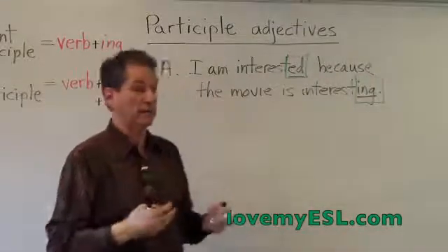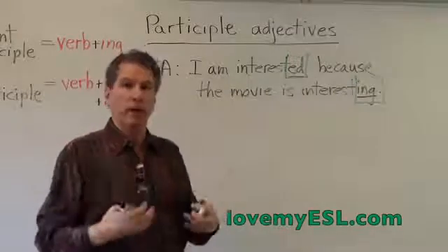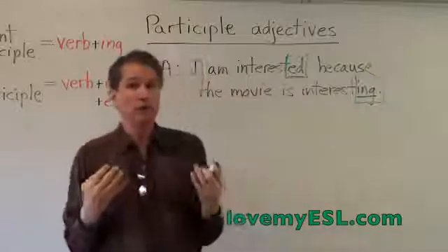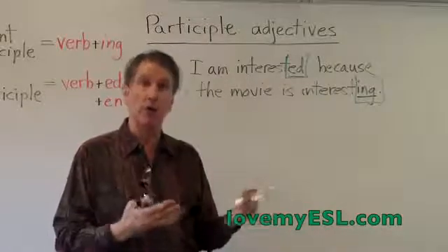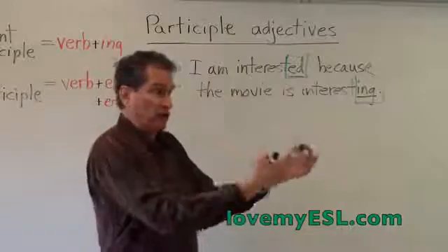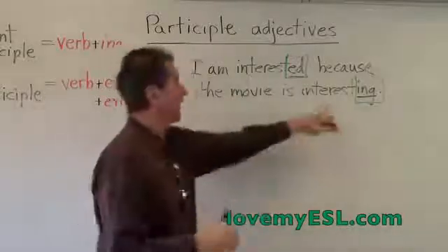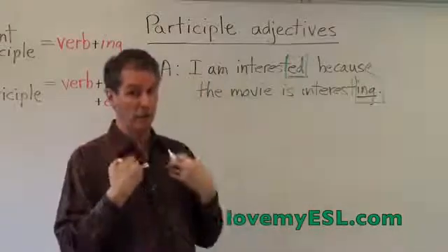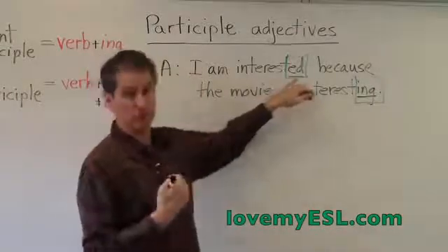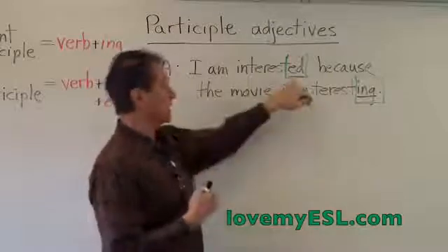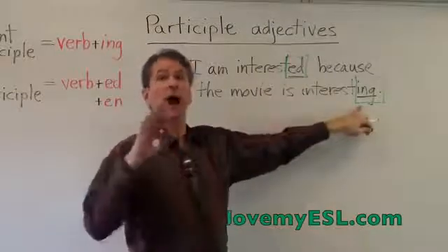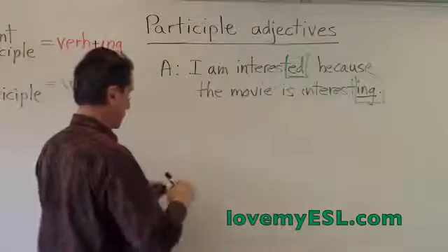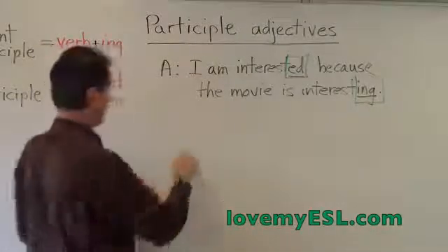Say another example would be, I'm bored because the class is boring. Or how about I'm confused because the directions were confusing. So the directions give me that feeling, ing, the directions are confusing, but I have the emotion, so I am confused. So have the emotion, ed. Give the emotion, ing. So that's the first difference between the past and the present participles.